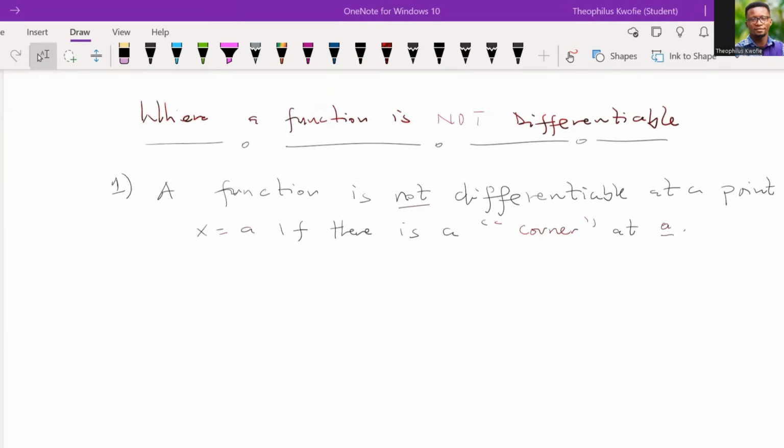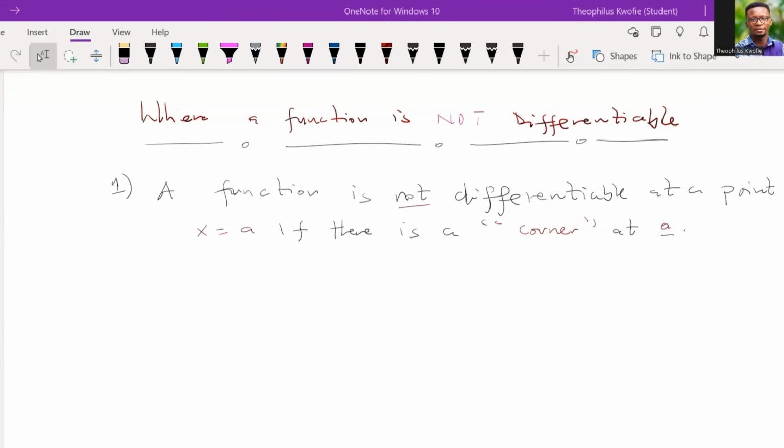Now, at this point, I want us to look at a very interesting thing. Is there a point in a function such that it is not differentiable? Are there some situations where a function may not be differentiable? One of the first conditions for which a function may not be differentiable is if there is a corner, what we call a cusp.